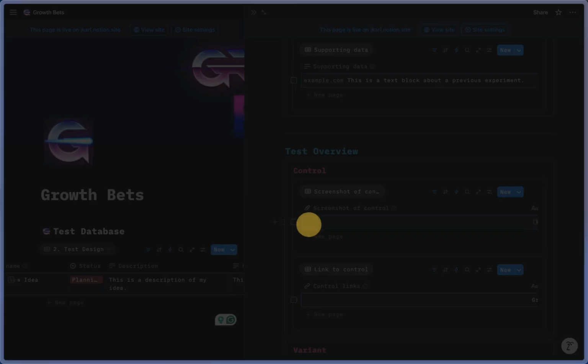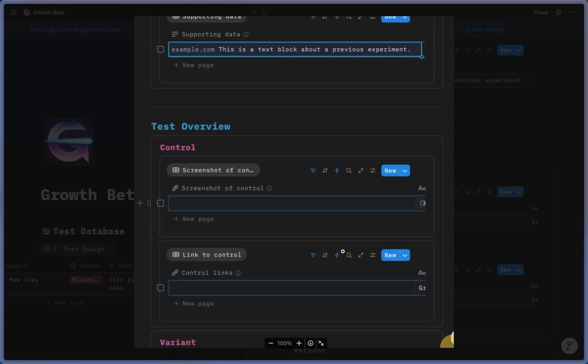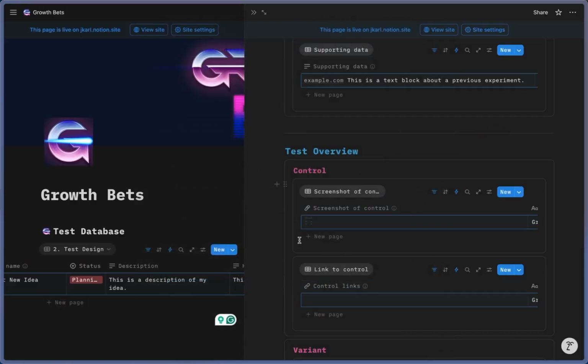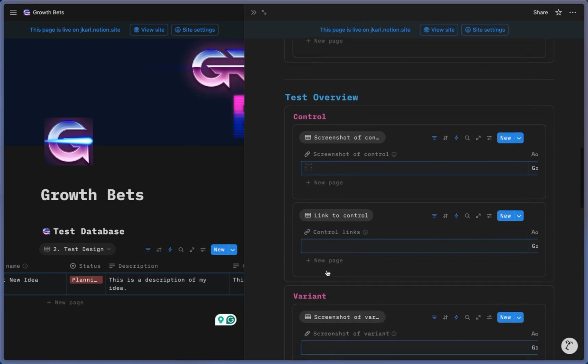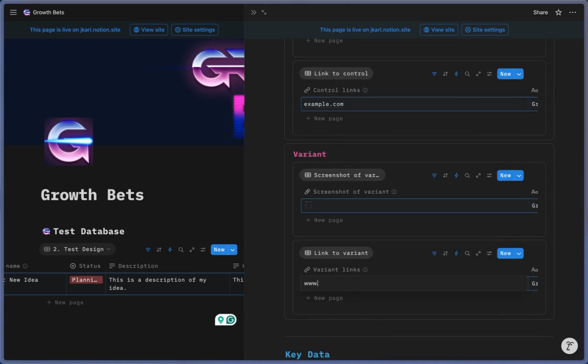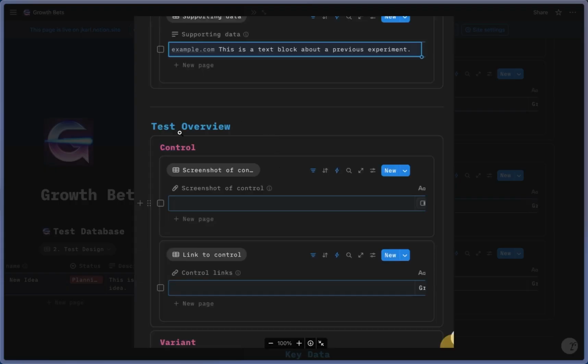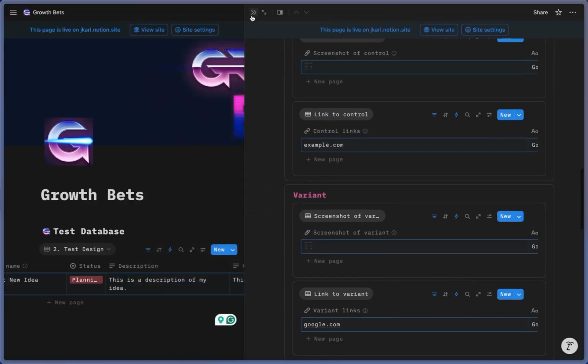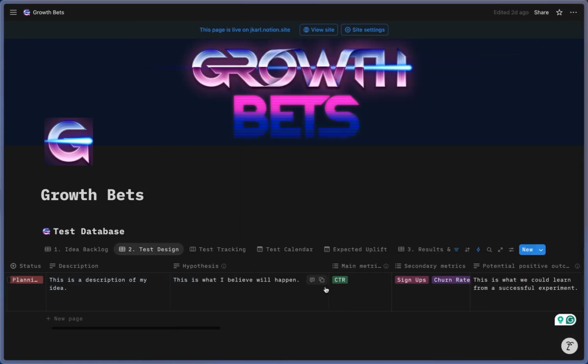Okay, and now that's uploaded. Okay, we see our screenshot here. That could be of anything, could be of a design, could be of a screen that you're testing or a particular design or flow that you're testing. This would be of the control variant, and then you link to where the control variant lives. Okay. Again, this is just dummy text and dummy images, but once again, we see when we go back to the database, these images are viewable here.